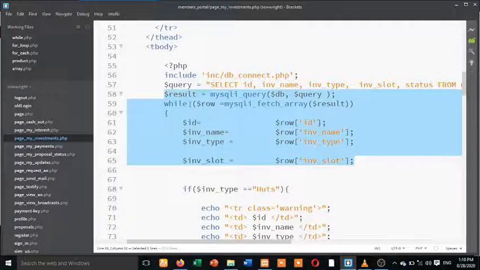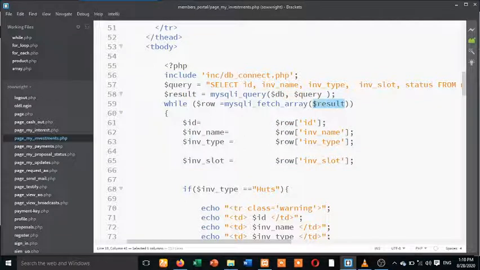Because for the row, I used mysql fetch array on the results. The function we'll be talking about is known as mysqli_fetch_array, because this result here is an array. You see this array here? I'm not telling you to write this code. I'm just trying to let you know that array is very important.